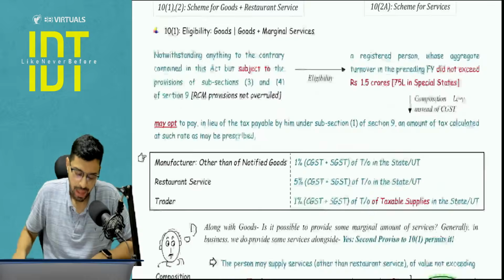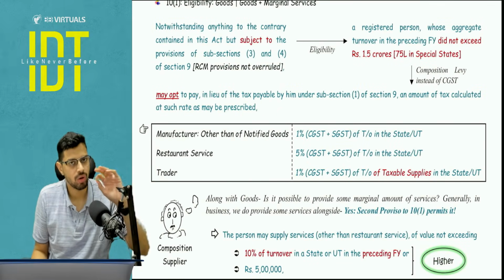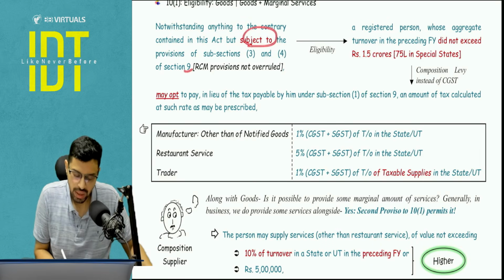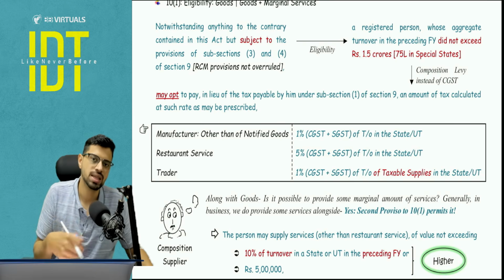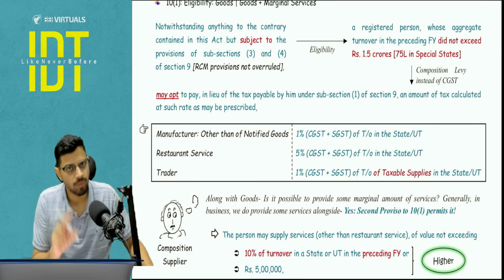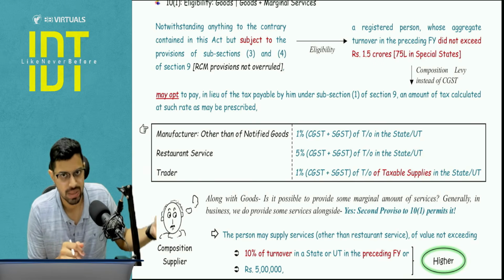So let's start. Notwithstanding anything to the contrary in this Act. So whatever goes against us, we are going to be overriding that. Notwithstanding that, but subject to 9 and 9(4). So we are going to respect 9(3) and 9(4). If a composition levy person receives RCM supply, then he has to comply with RCM, except in two cases as I covered: commercial property renting and security personnel renting.